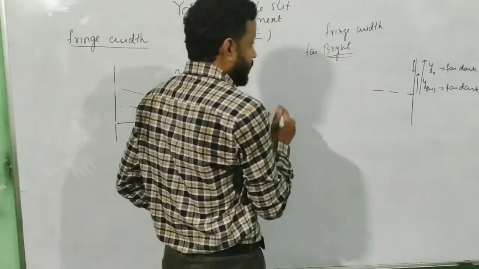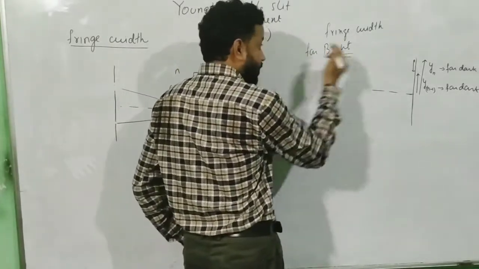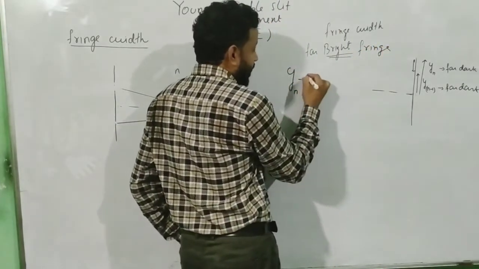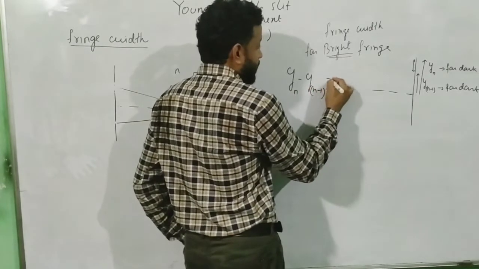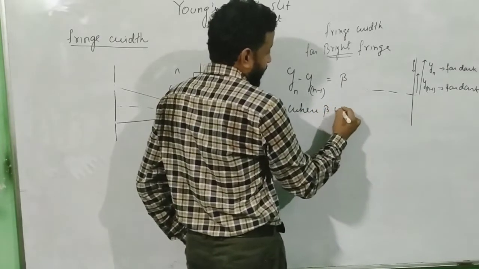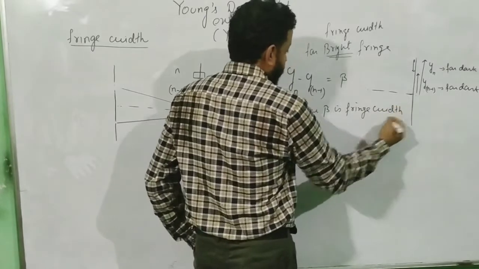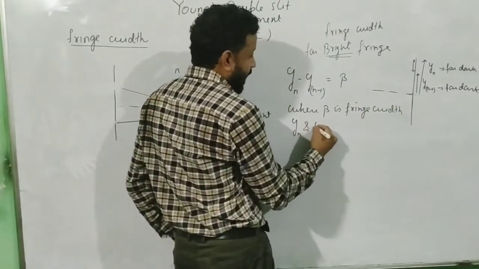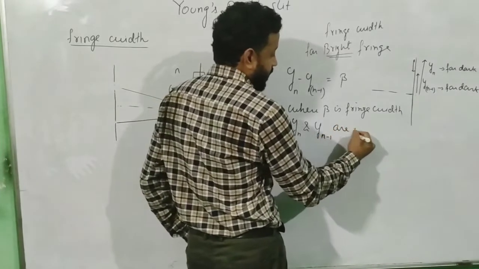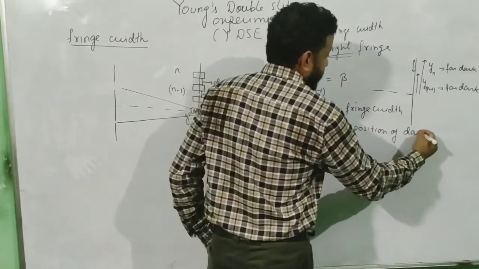So how does the formula look? The fringe width for bright fringe can be written as y n minus y n minus 1 is equal to the fringe width, where beta is the fringe width, and y n and y n minus 1 are the positions of dark fringes.